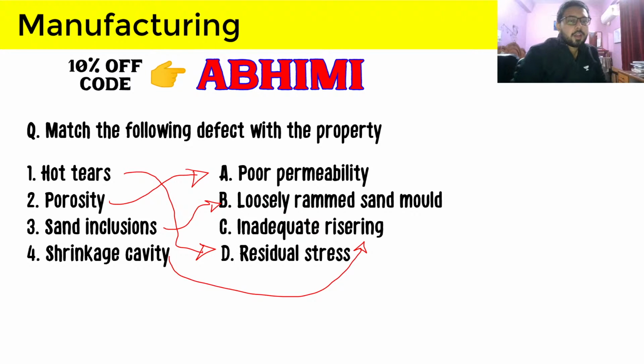Hot tears occur due to residual stresses, which again is due to poor collapsibility. So Banuranjan has provided the answer correctly. It is 1D, 2A, 3B, and 4C.